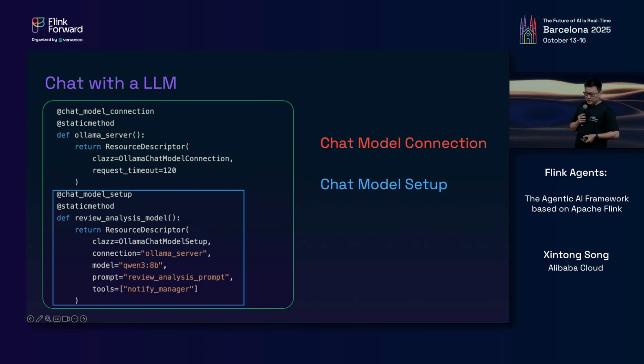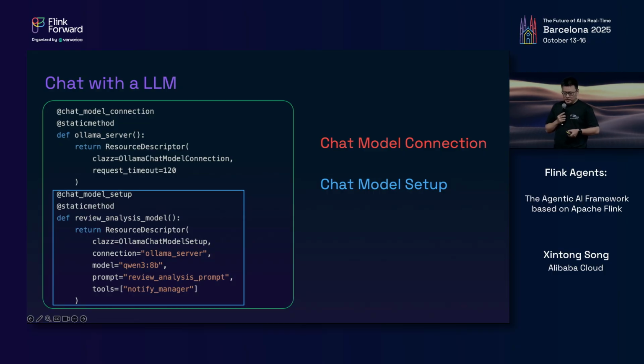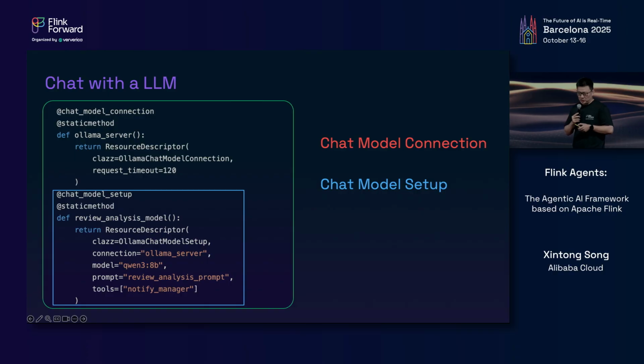And then we define a chat model setup that references this connection. This is where we define the chat-specific settings, like which model from the provider to be used, the prompt, the available tools, and also the temperature. Typically, an agent may have multiple different chat model setups, and they all share the same chat model connection if connecting to the same provider.